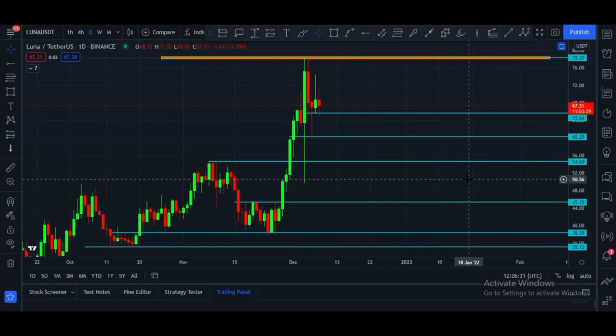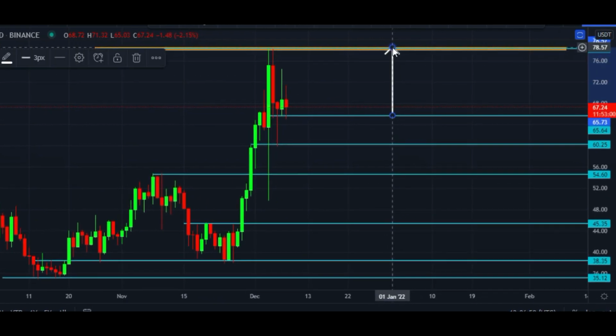Let me please show you Luna daily chart. This is Luna daily chart, and after creating top at $78 price zone, now it is at $67 price zone. Next support is at $60 price zone and $62 price zone. After that $54 price zone. If Luna breaks this spot, in that case $60 is next good spot, and after that $54 price zone.